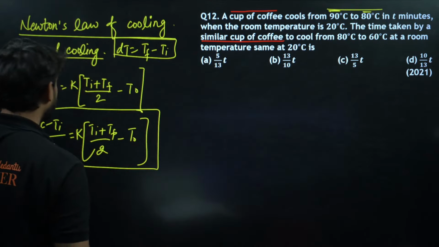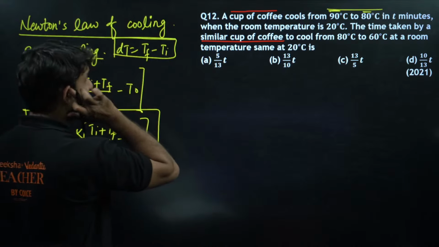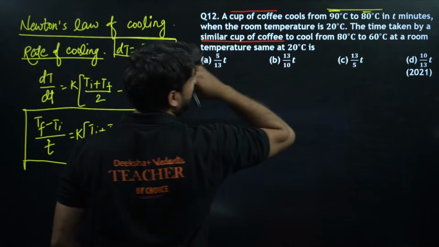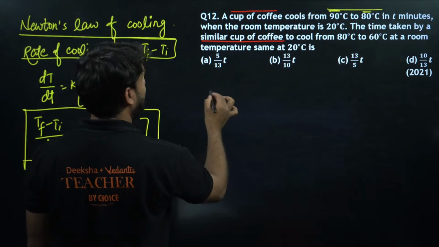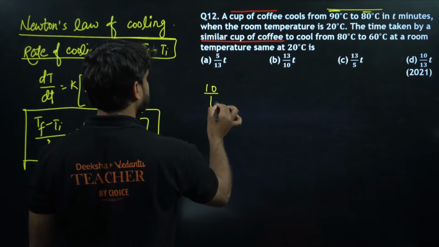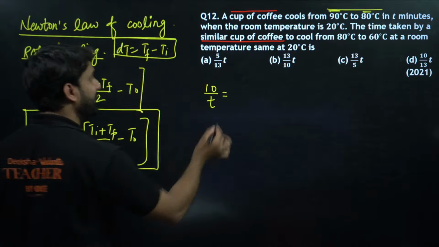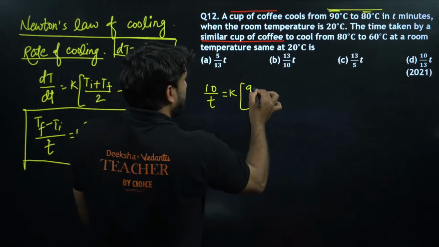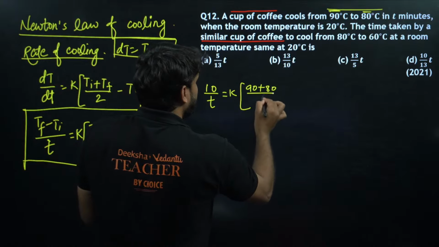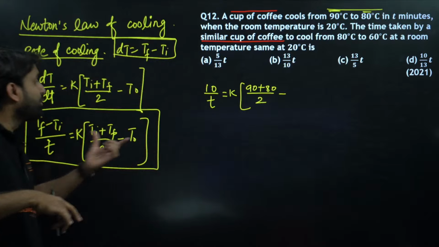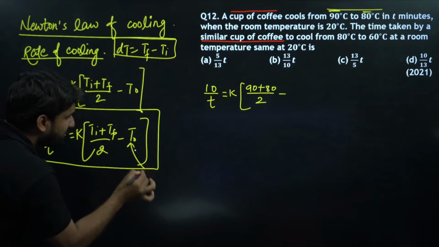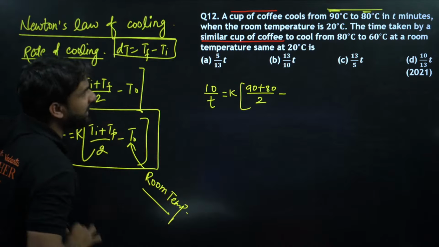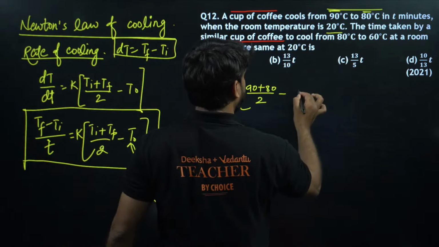If we put the values here, this will be the change in temperature, dT, 90 degrees to 80 degrees. So the change in temperature will be 10 divided by small t, equal to k, which we don't know, into (Ti plus Tf), meaning 90 plus 80, divided by 2, minus T naught, the room temperature, which is equal to 20.